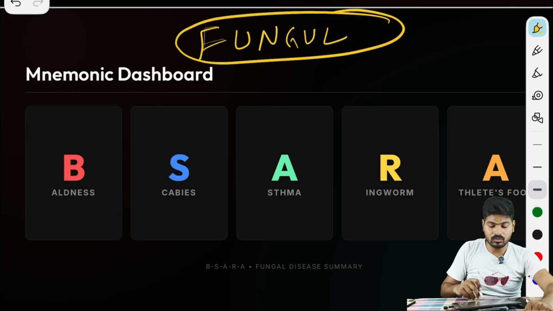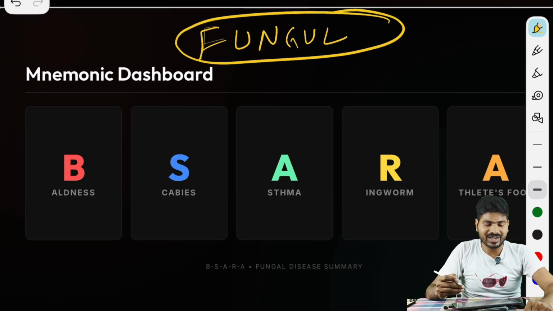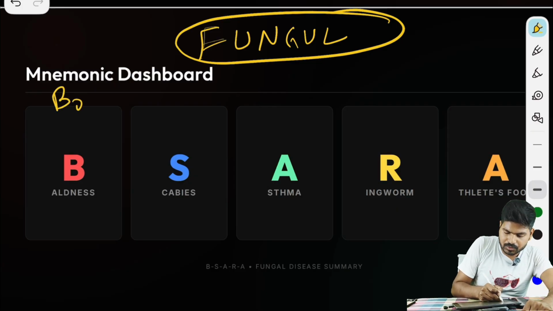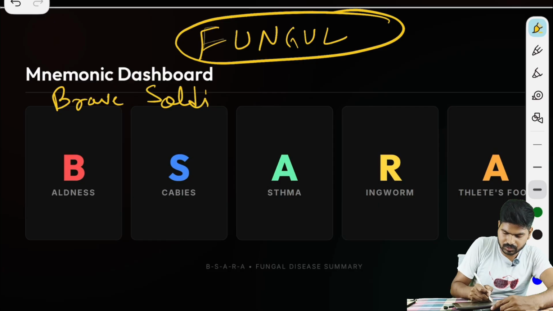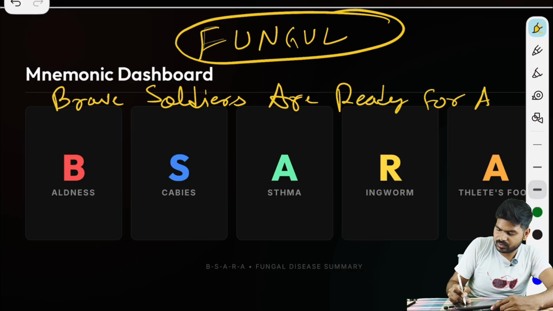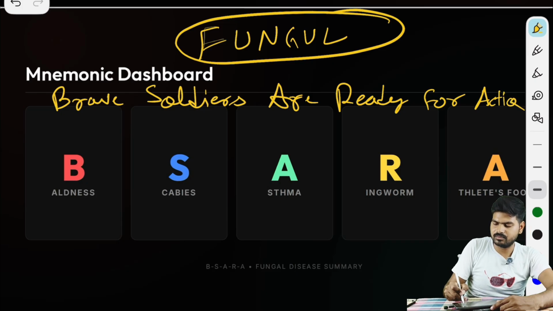Okay, now there are 5 of them, and the mnemonic that I have created for them is: Brave soldiers are ready for action.